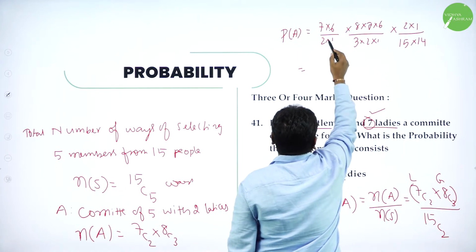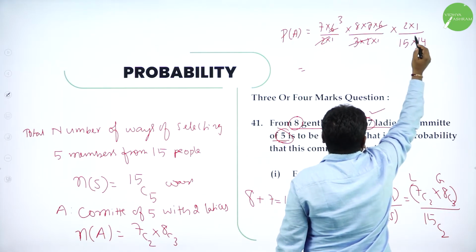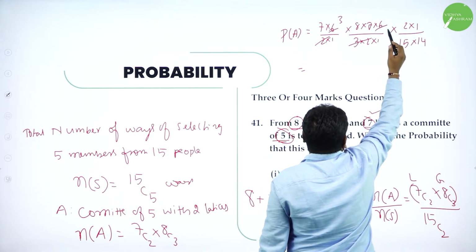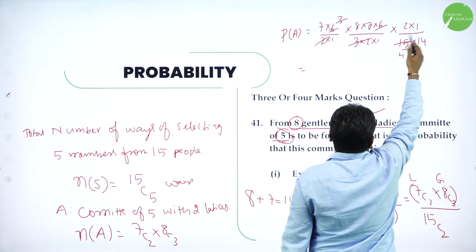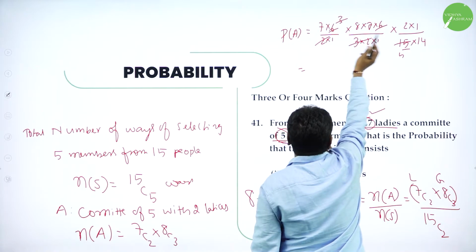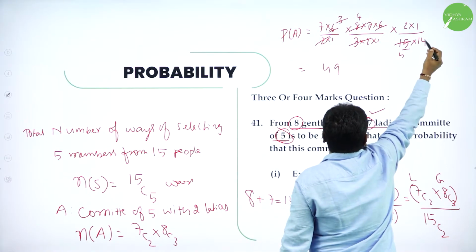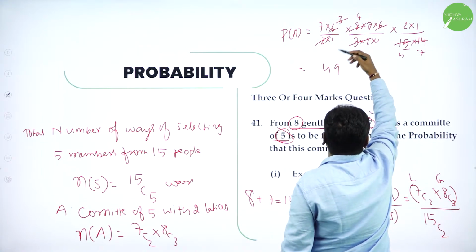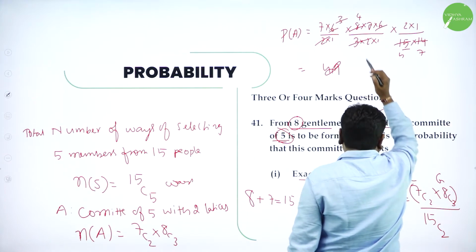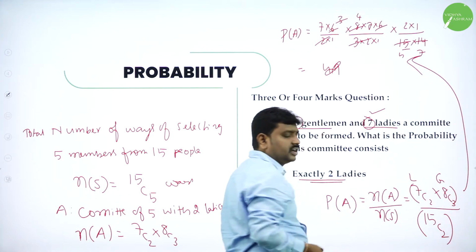Simplify this. 2 1s are 2, 3 2s are 6 and 6 cancels. Further what we have? 3 1s are 3, 5s are. So numerator and denominator multiply. This is the logic, and further you can apply this and calculate.